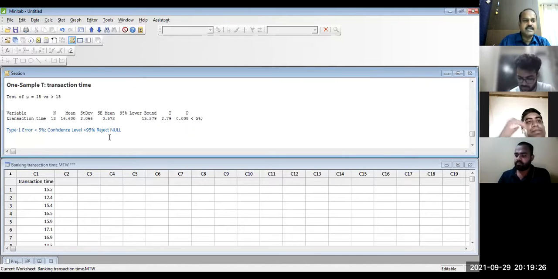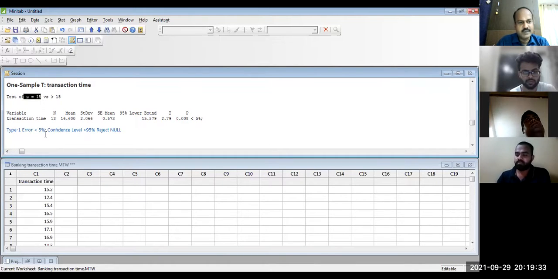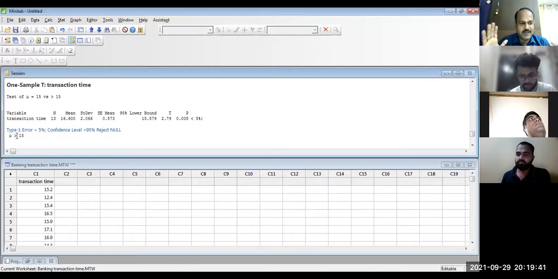When I reject the null, it simply means your mu is not equal to 15. Your mu is definitely greater than 15. What the company is believing is that the team is always completing the transaction within 15 minutes. But when you studied it, you realized that the team is no more completing the transaction within 15 minutes. They are taking more than 15 minutes. So it is evidently proved.